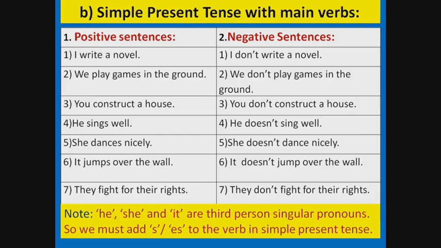Negative sentences. I don't write a novel. We don't play games in the ground. You don't construct a house. He doesn't sing well. She doesn't dance nicely. It doesn't jump over the wall. They don't fight for their rights. Note: he, she and it are third person singular pronouns. So we must add s or es to the verb in simple present tense.